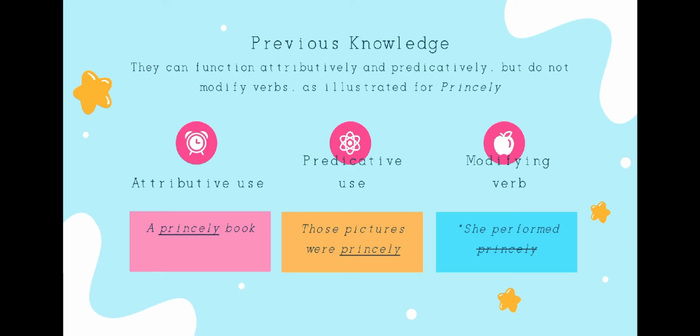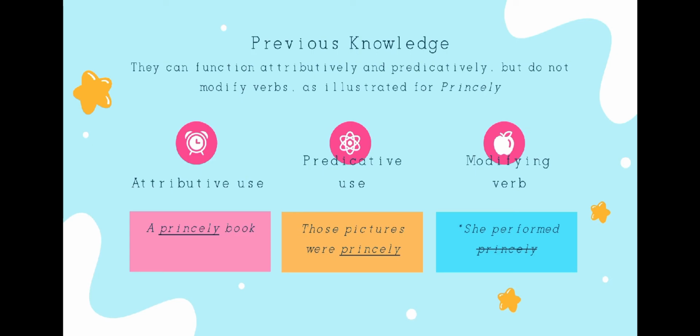As mentioned previously, both of them can function attributively and predicatively, but they don't modify verbs, as illustrated for princely. For attributive use, we can use the word princely, like a princely book. It means that it is very good or very beautiful.